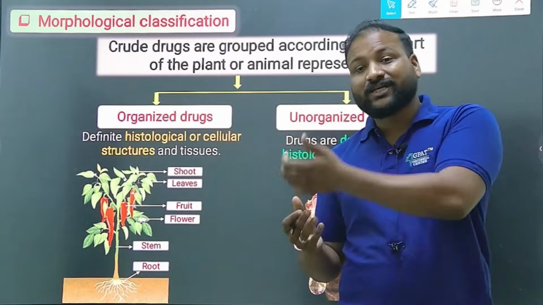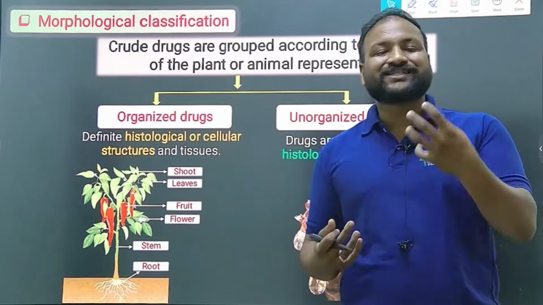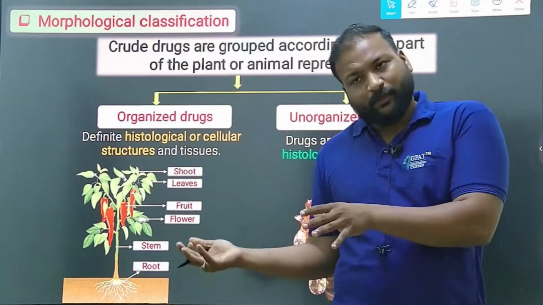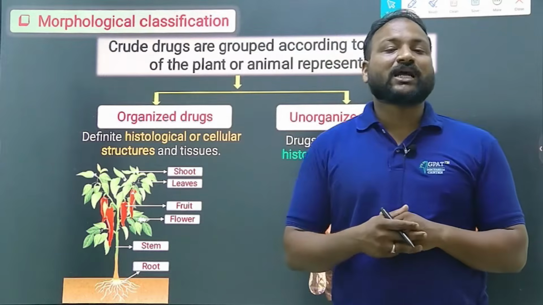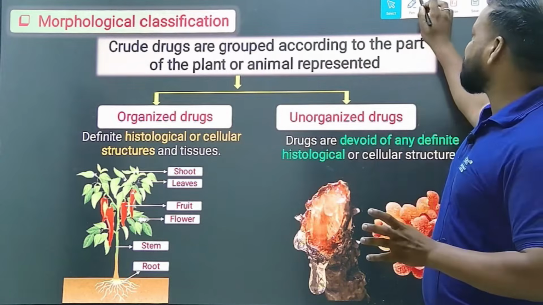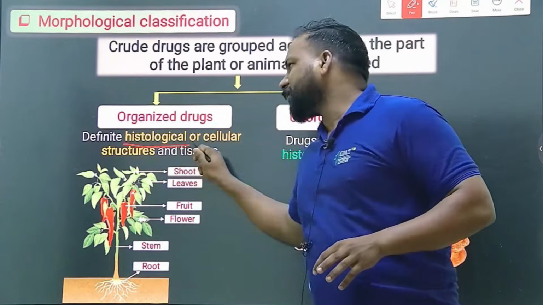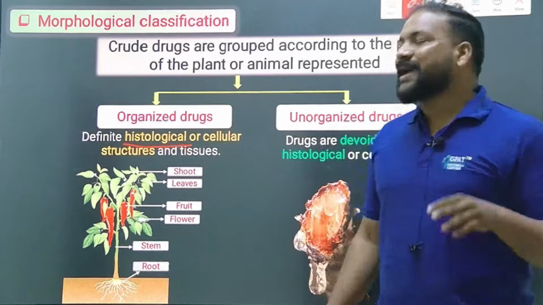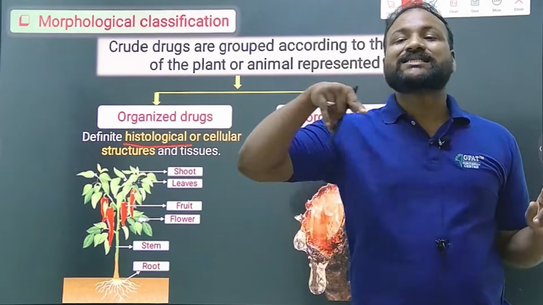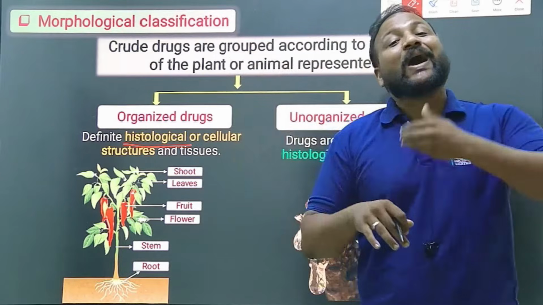Before that, prior to morphological classification, we have classified them into two basic types: organized drugs and unorganized drugs. Organized means cells are organized in nature. If you see any TS or LS of any plant part, cells are arranged systematically, in an organized manner.